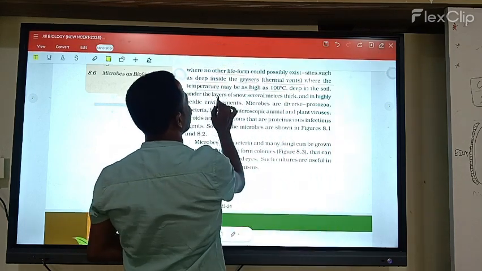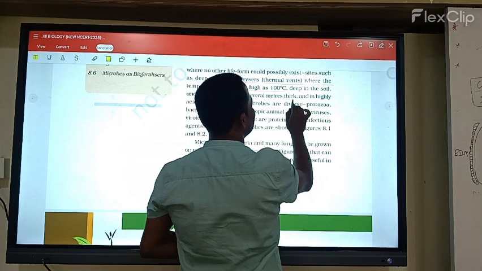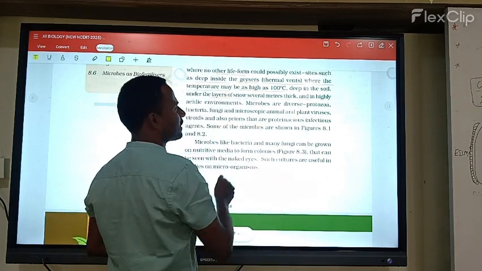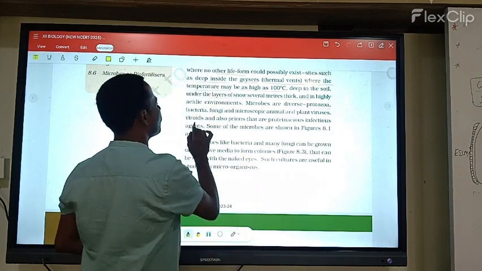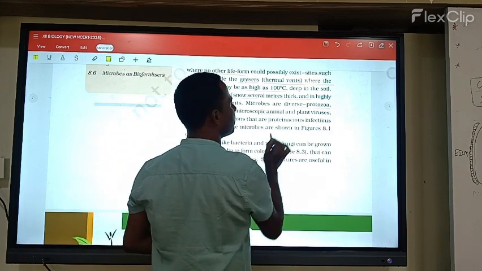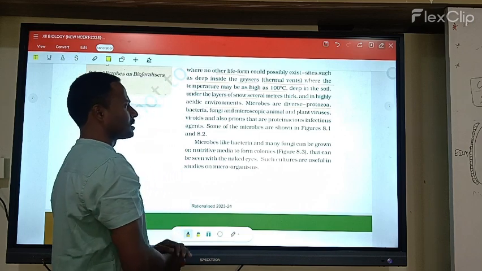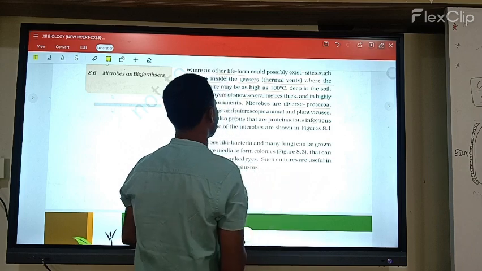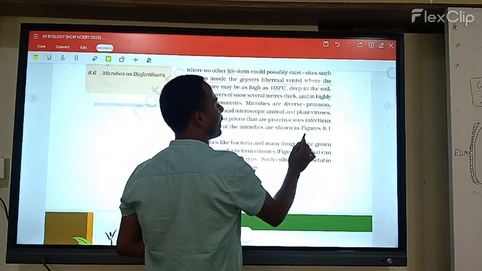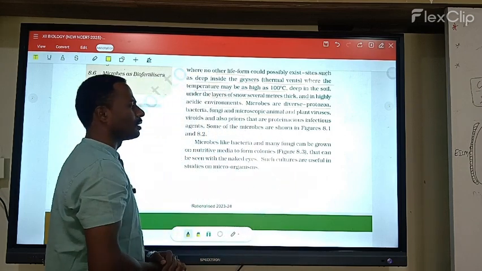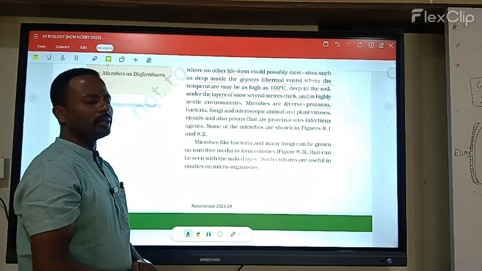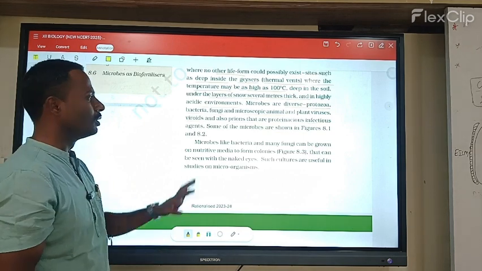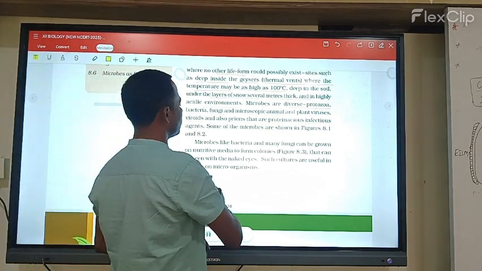Under layers of snow several meters thick, and even in highly acidic environments, microbes are present. Microbes include protozoa, bacteria, fungi, microscopic animals and plants, viruses, including viroids, and also prions, which are proteinaceous infectious agents. Some of the microbes are shown in figures 8.1 and 8.2.